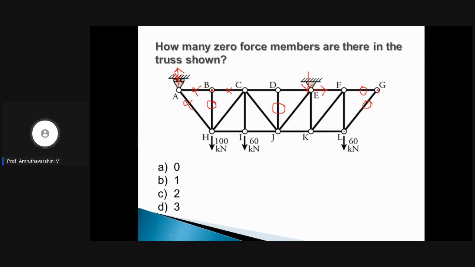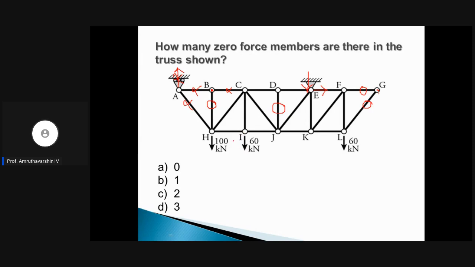So now let's move on to joint L. We have 1, 2, 3, 4. Again, this cannot be used, so skip. 1, 2, 3, 4. There is no rule for 4 members at a joint. Skip. Joint J, 1, 2, 3, 4, 5. No member, no rule. Skip. And I, you have 1, 2, 3, 4. No rule again.